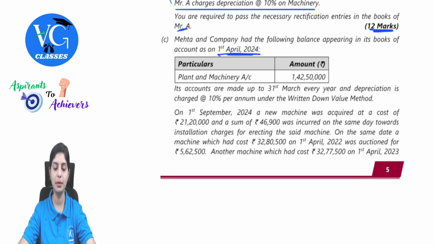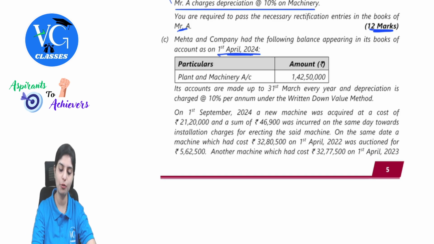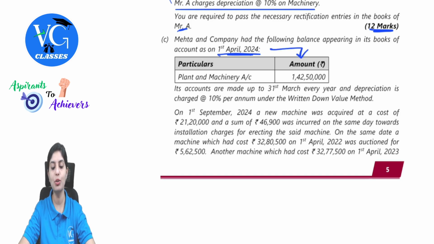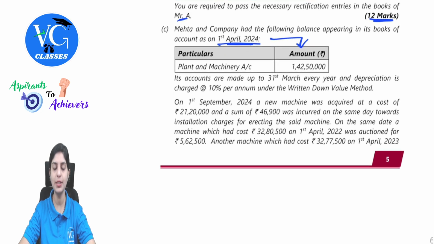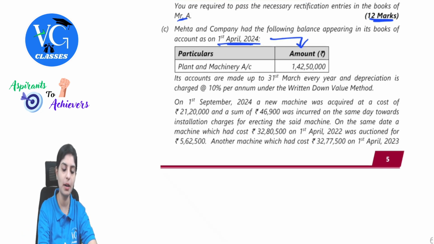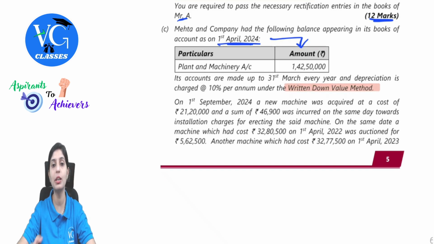Balance of plant and machinery as on 1st April 2024 is given to us. That is 1 crore 42 lakh and 50,000. Its accounts are made up to 31st March every year, and depreciation is charged at 10% per annum. Under which method? These are all the important markings which you need to consider while you read the question itself: written down value method.